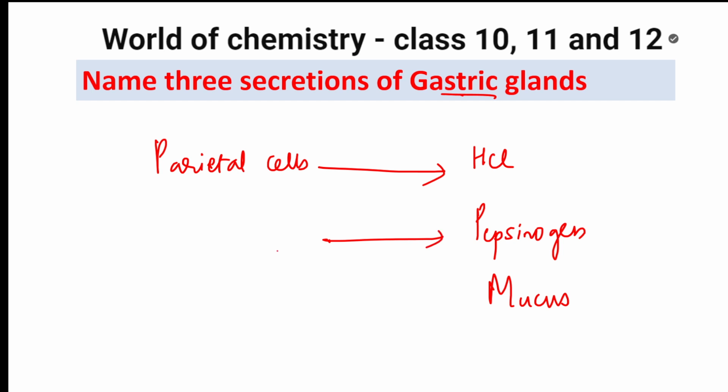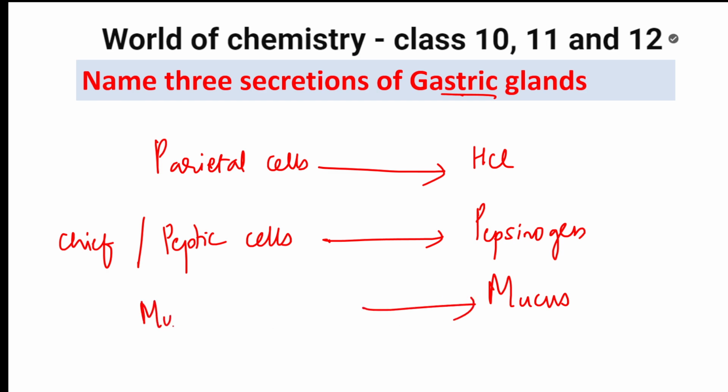Pepsinogen is secreted by chief or peptic cells. Remember that, chief or peptic cells. Mucus is secreted by cells called mucus neck cells. So these are the secretions in the gastric gland. I also already said the role of HCl is defense mechanism, pepsinogen is for protein digestion, and mucus protects the inner lining of the stomach. Right? Okay.